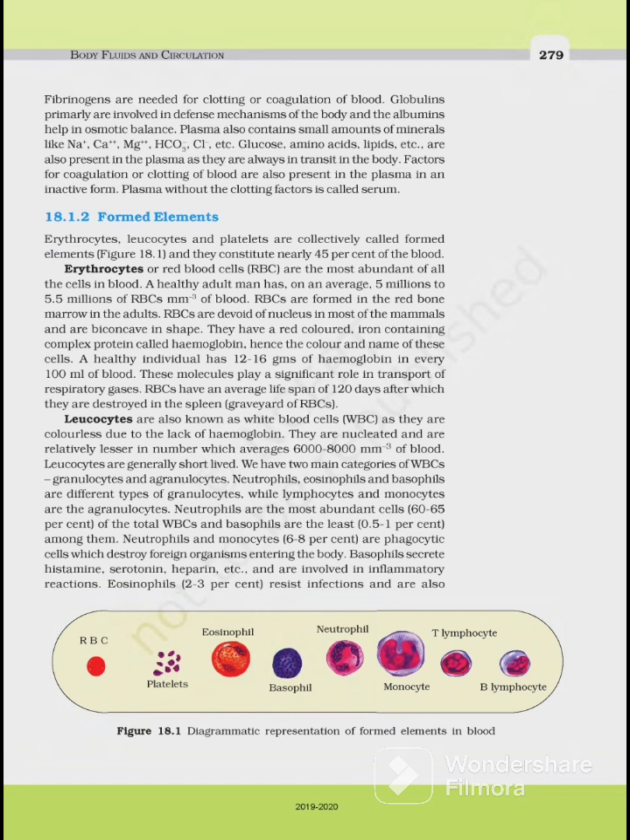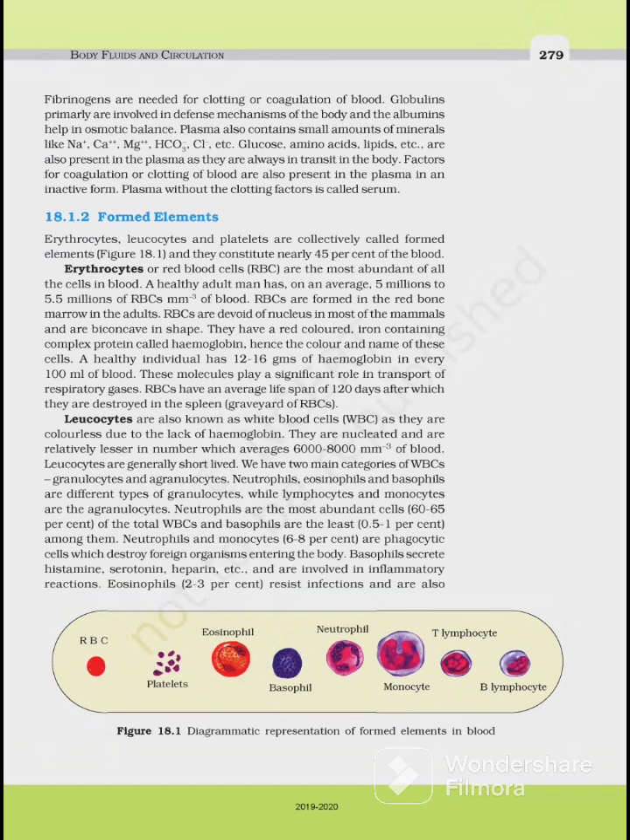Glucose, amino acid, lipid, etc. are also present in the plasma, as they are always in transit in the body. Factors for coagulation and clotting of blood are also present in the plasma in an inactive form. Plasma without the clotting factor is called serum. ठीक है, तो सीरम बहुत इंपॉर्टेंट है, इस पे भी क्वेश्चन आते हैं.